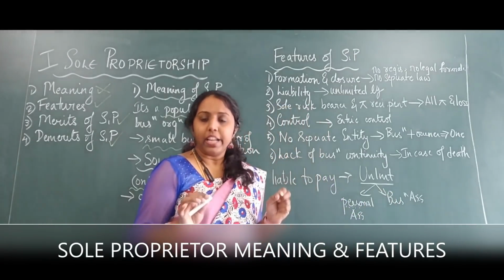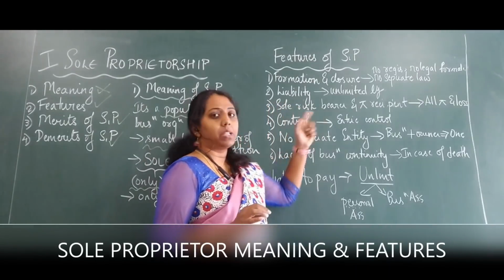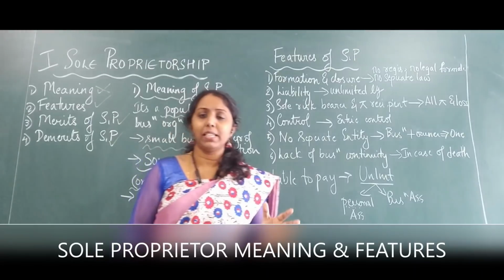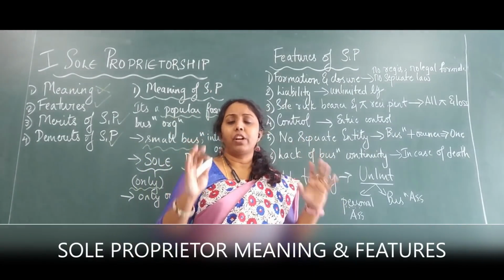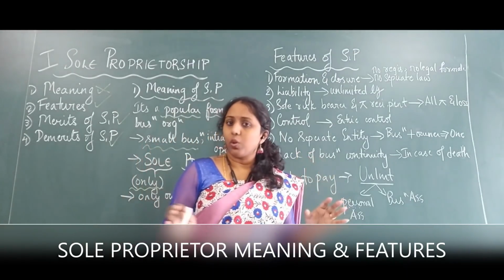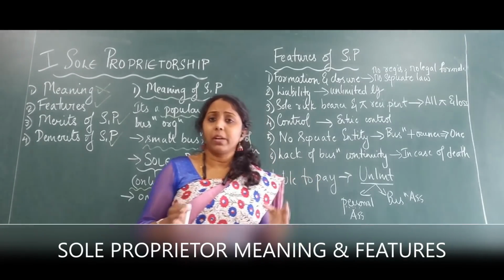That means, let's say for example, this particular person is undergoing a loss. He's borrowed money from several places and now he is not earning profit, and for continuously 1 year he has undergone a lot of loss and he wants to close down the business. He doesn't know what to do. So now what is he going to do?